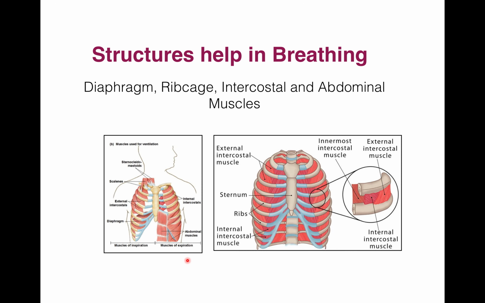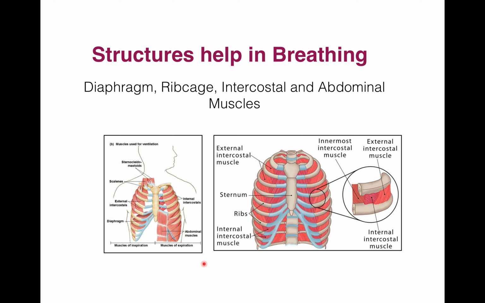There are some structures which also help in breathing. Structures are diaphragm, rib cage, intercostal and abdominal muscles. Diaphragm is a muscular, broad and flat flap-like structure. It separates the thoracic cavity from abdominal cavity.